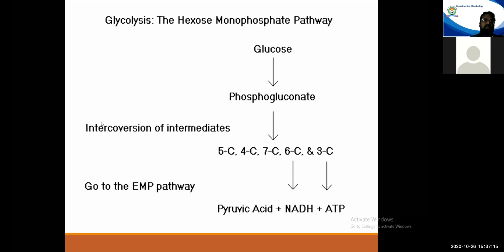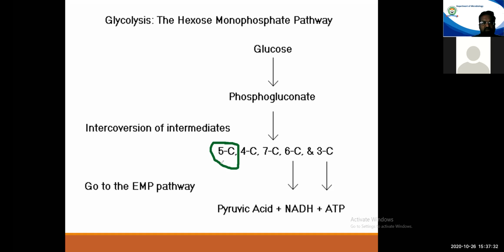Now, there are certain isomerization reactions taking place in this pathway, but basically the main yield of this pathway would be this 5-carbon compound. This would be the ribose 5-phosphate molecule.